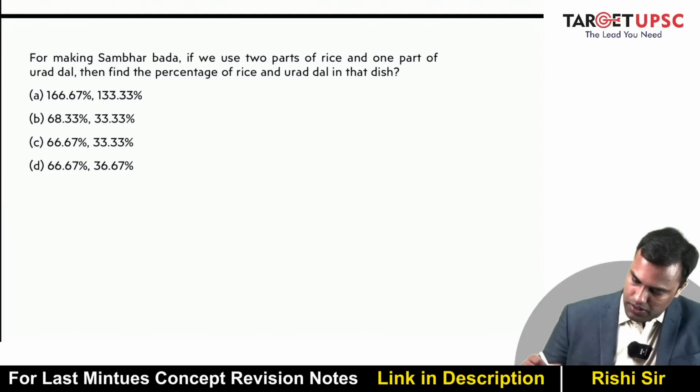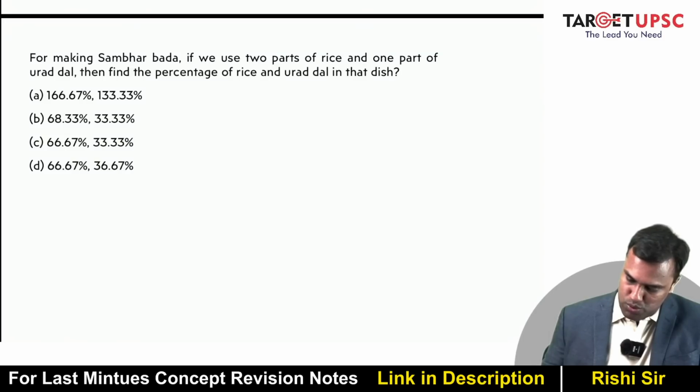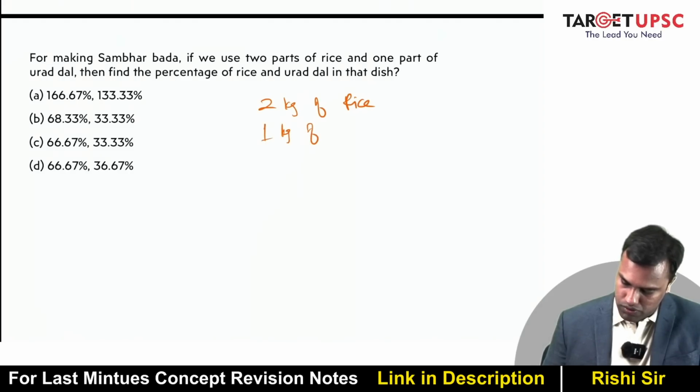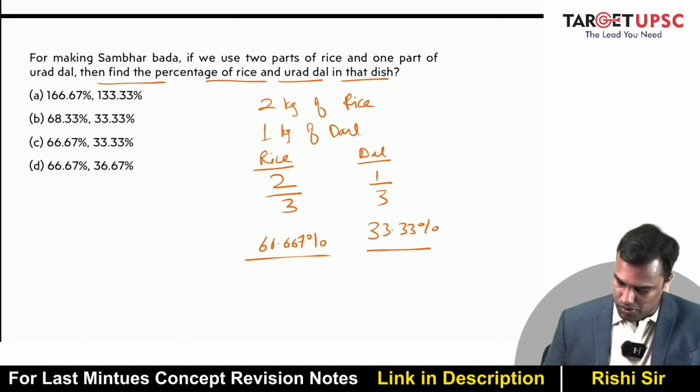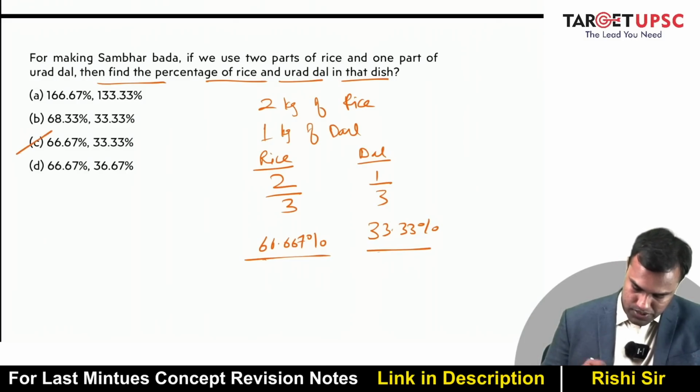All right. Next question. For making sambar vada, if we use 2 parts of rice and 1 part of urad dal, then find the percentage of rice and urad dal in that dish. 2 parts of rice, so suppose 2 kg of rice and 1 part of urad dal, let's say 1 kg of dal. So rice is 2 by 3 and dal is 1 by 3. So this is 66.67% and this is 33.33%, rice and urad dal. So 66 and 33. C.